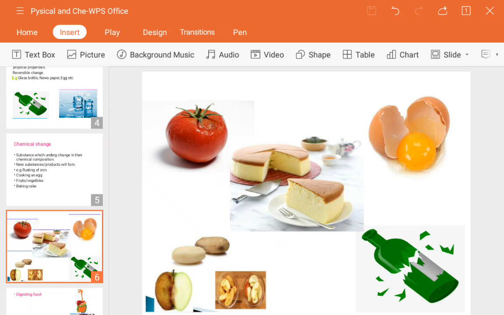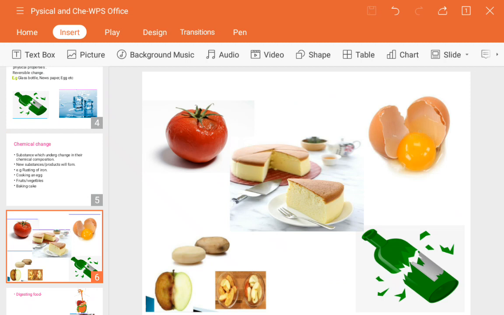Means how an egg, when broken down and cooked, becomes an omelette. It means that a new product has formed, a new substance has been formed. This is one example. Another one is rotten vegetables.